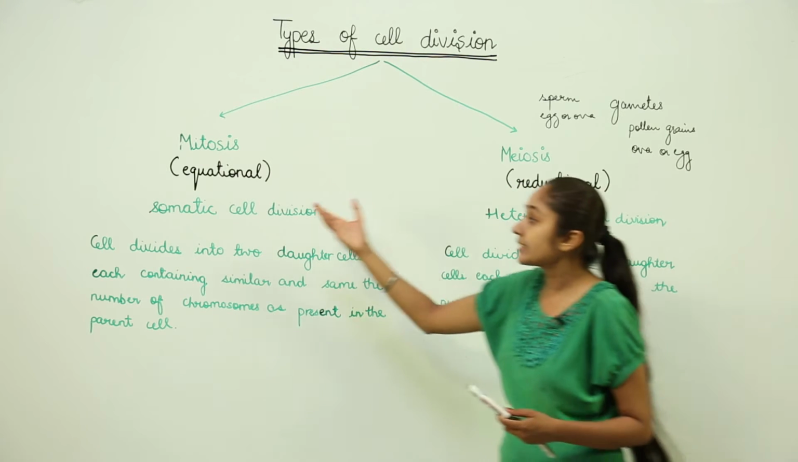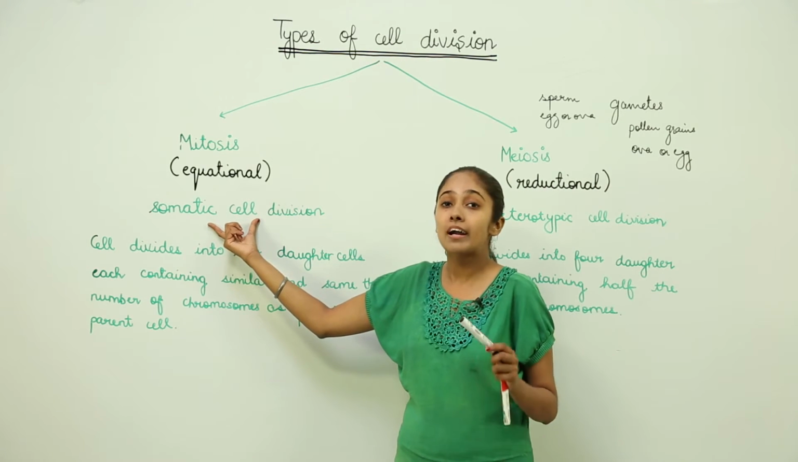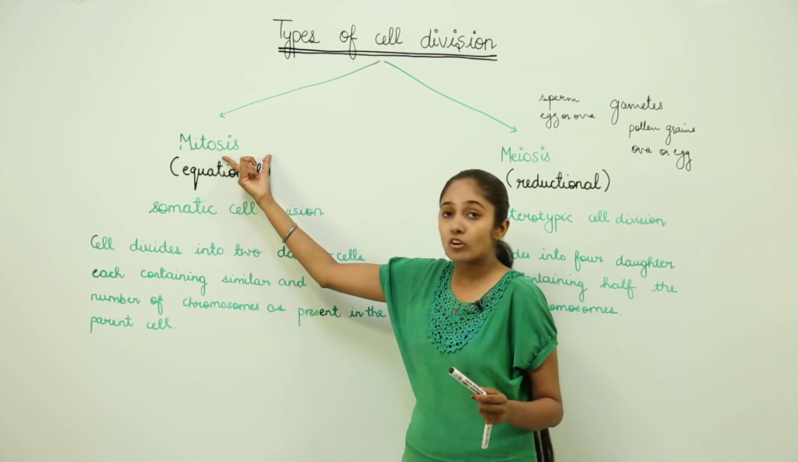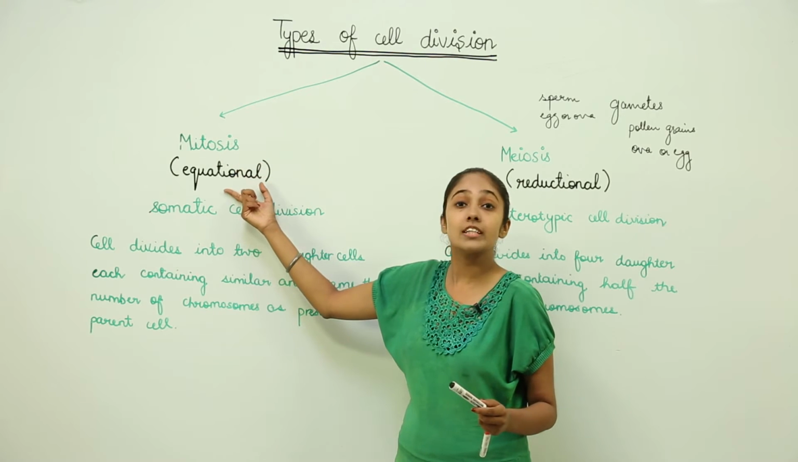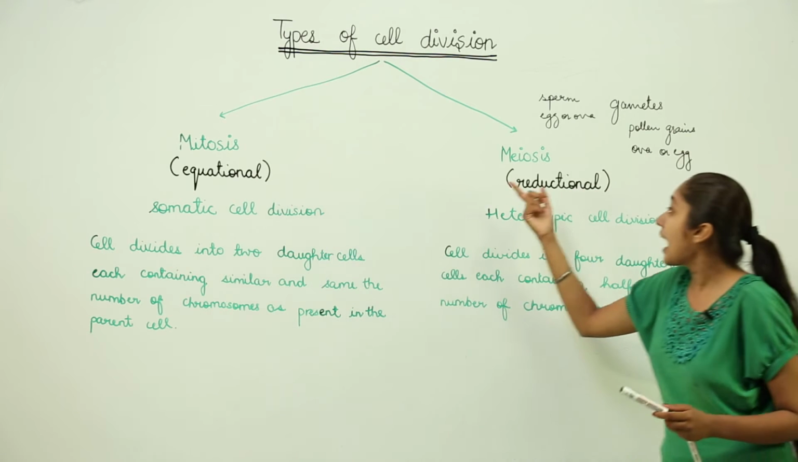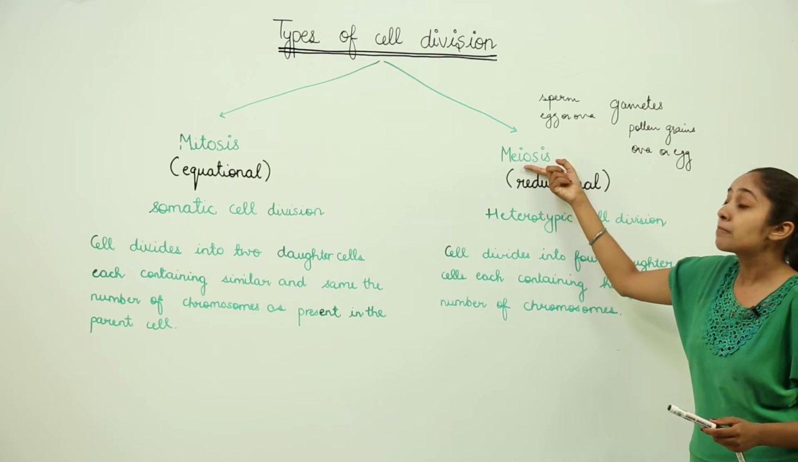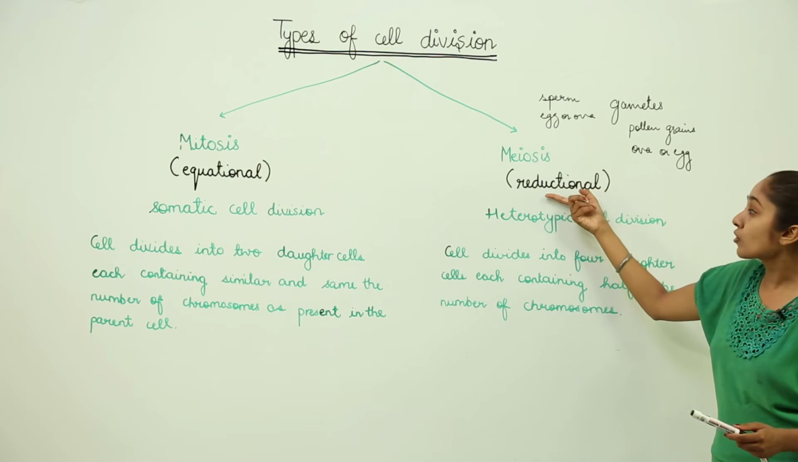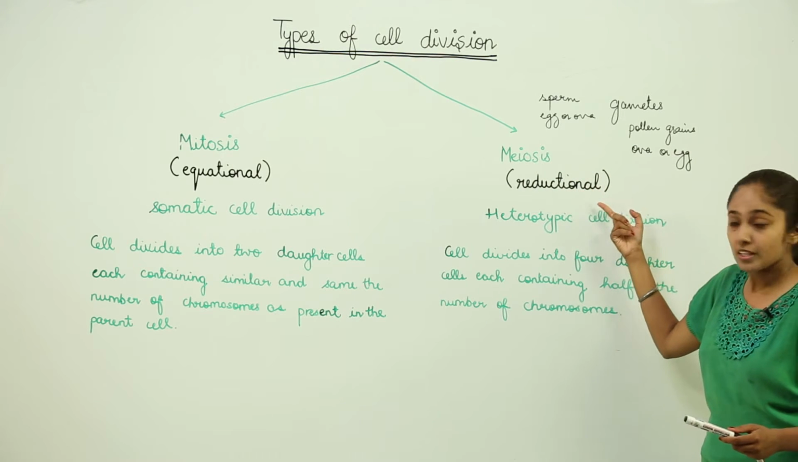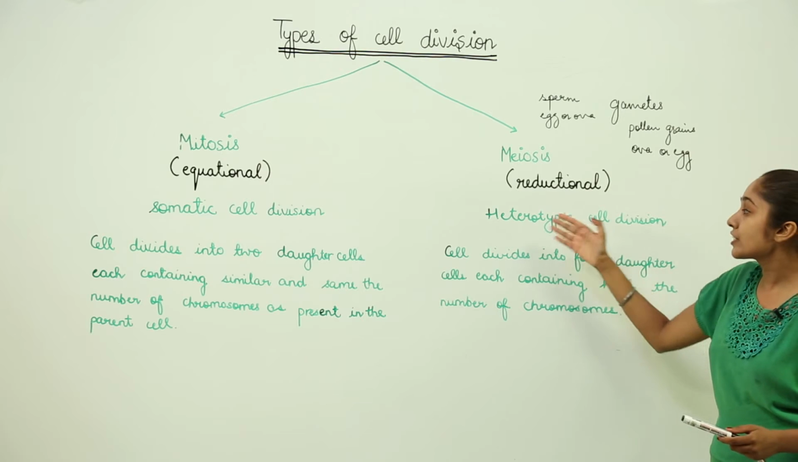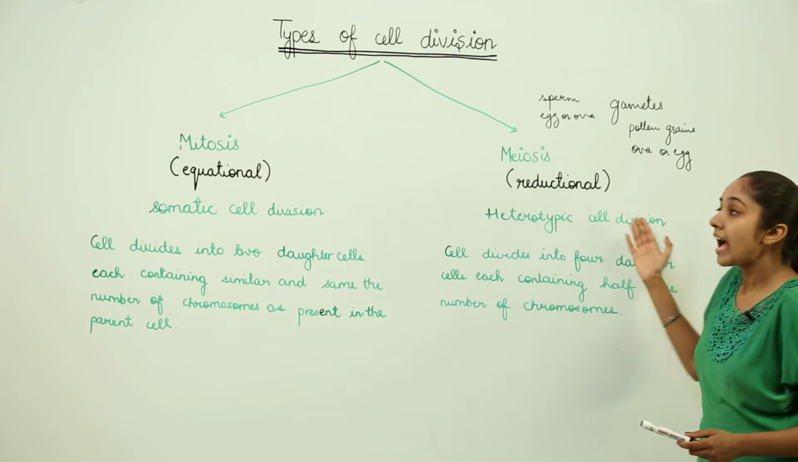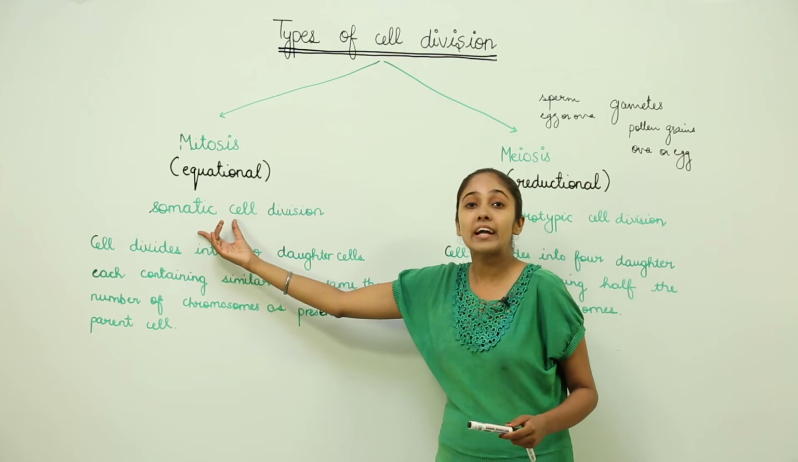So the somatic cells of a body that do not take part in reproduction, they show mitosis, which is also known as what? Equational cell division, and the reproductive cells of a body, they divide by meiosis, which we also call as reductional cell division. The other name for meiosis is heterotypic cell division, and for mitosis we have somatic cell division.